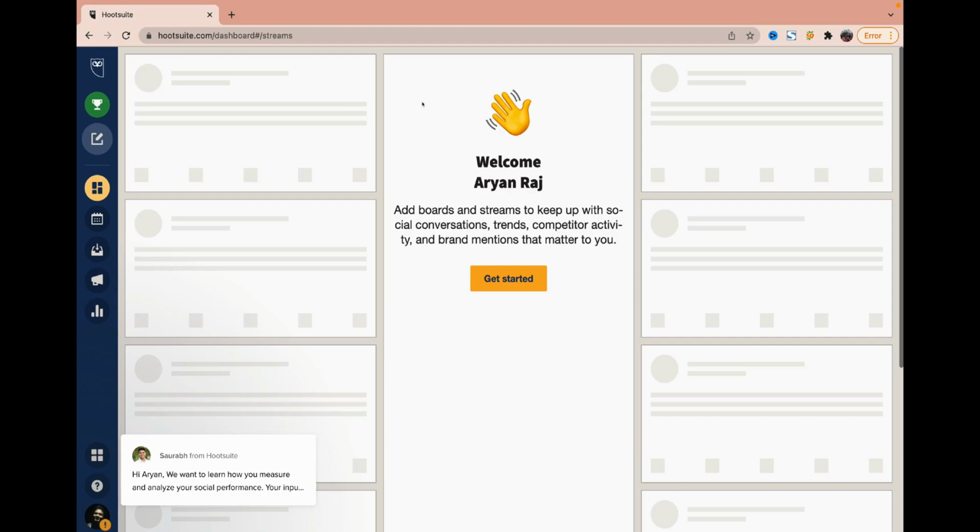So now let's start the topic. Today we will be discussing Hootsuite, as I said. So let's explore. After you type Hootsuite in Google and do the sign up, the first thing is you will end up here, and you will click on get started.